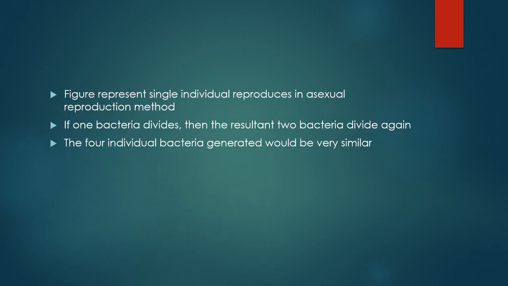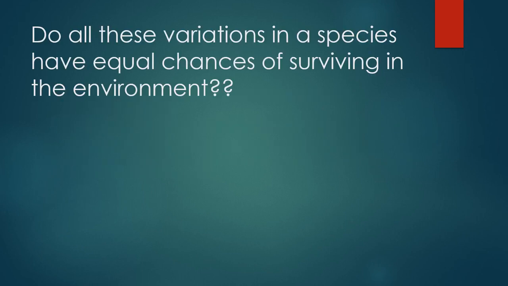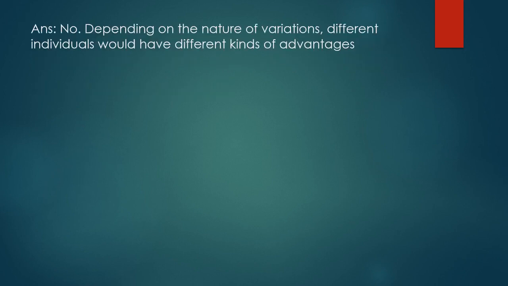So here I have given a clear explanation of the pictorial representation. My question now is: do all these variations in a species have equal chances of surviving in the environment or not? Obviously, no. Depending upon the nature of the variations, different individuals would have different kinds of advantages. For example, we have a bacterial population.